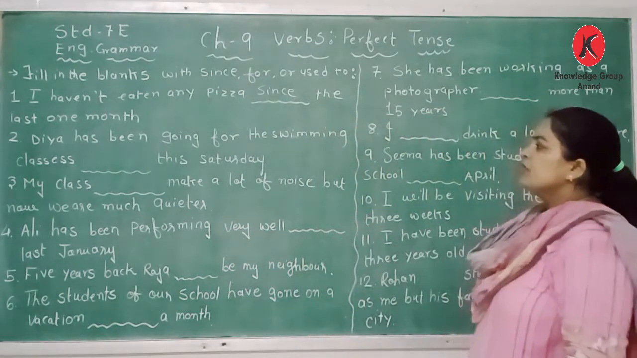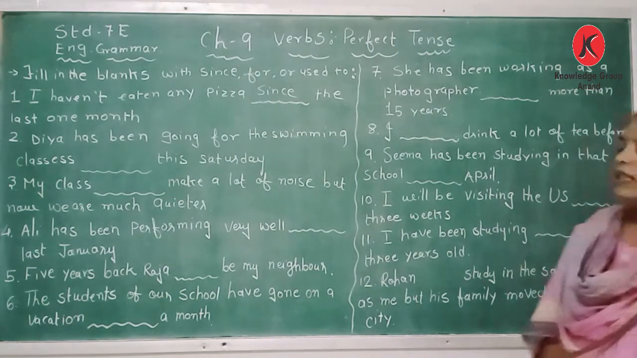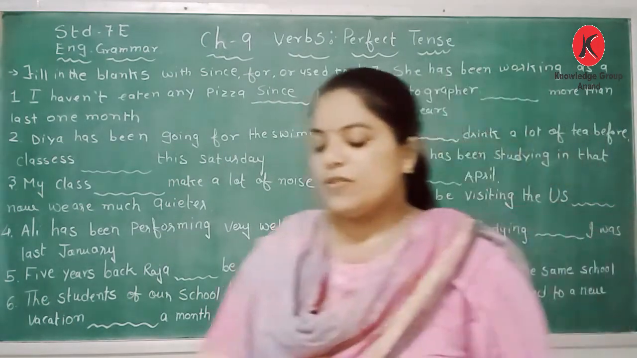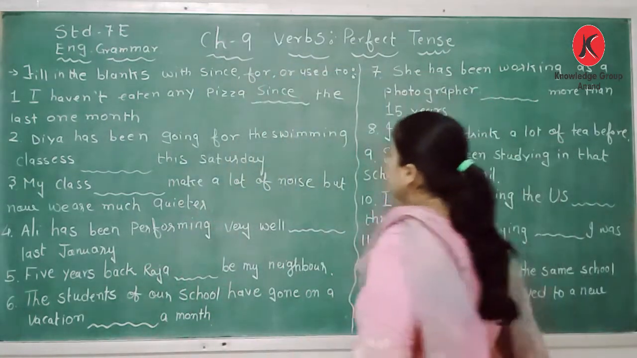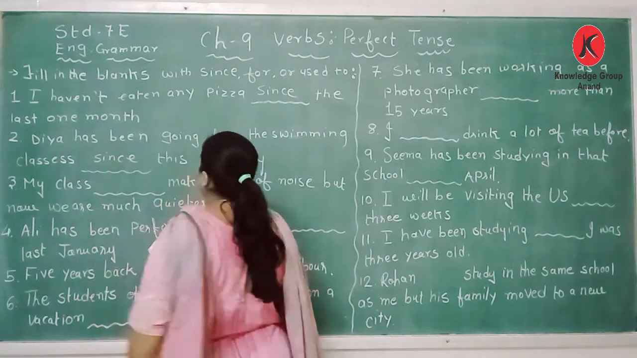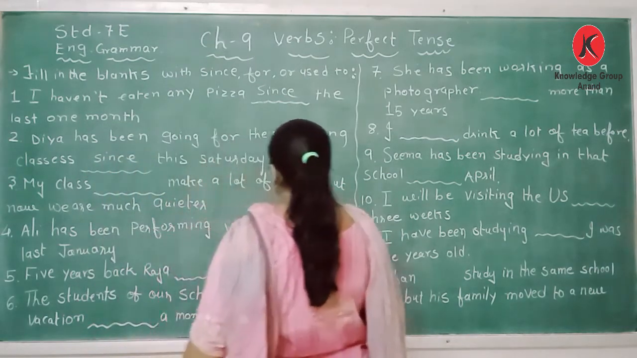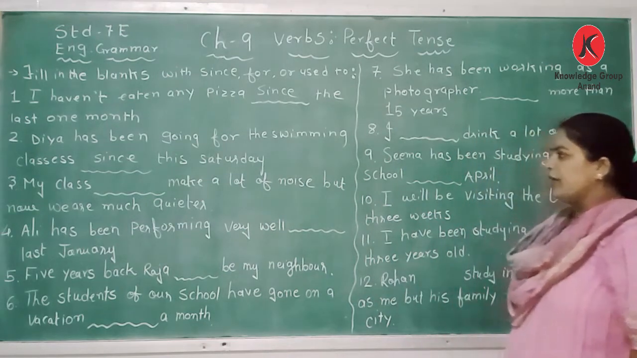Second sentence is, Dia has been going for the swimming classes this Saturday. So what will we be using here? Again we will be using here since. Dia has been going for the swimming classes since this Saturday.